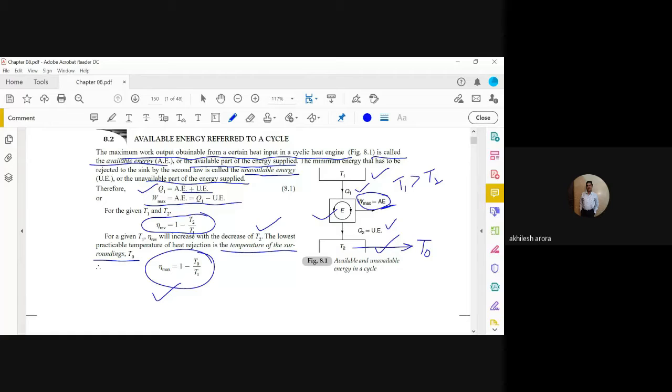So basically this T2 must decrease to the value T naught, so that we get the maximum value of the work. Actually, if you see, we can have maximum work in two cases. One could be the case when the temperature is higher than the surrounding temperature, and the second case could be when the temperature is equal to the surrounding temperature. So when we talk about the available energy, if it is between two states, then we are calculating it between T1 and T2. Otherwise, if it is with the ambient, then that is also known as exergy actually.